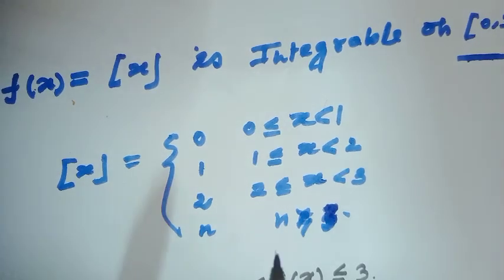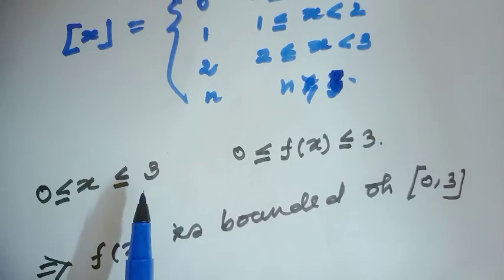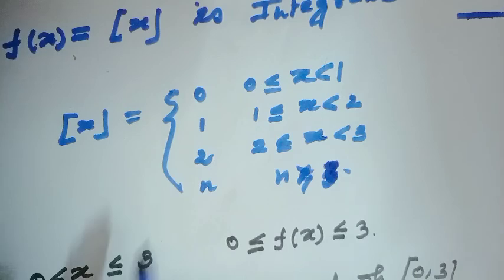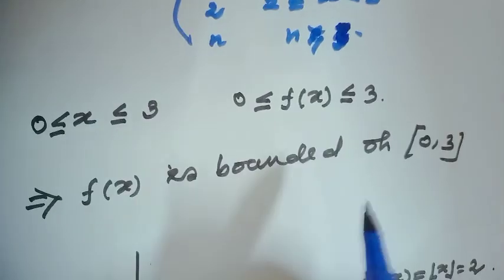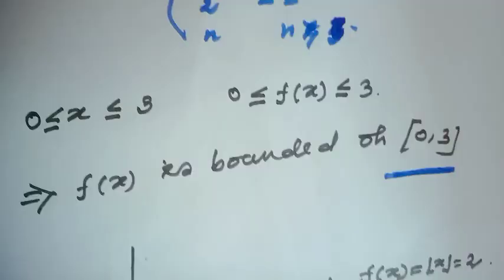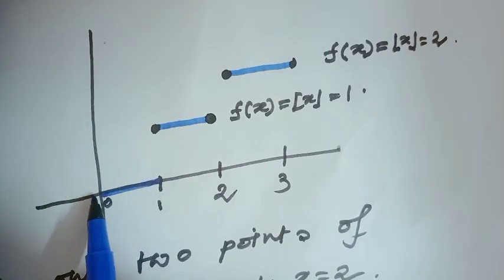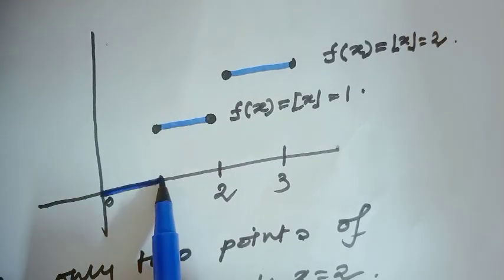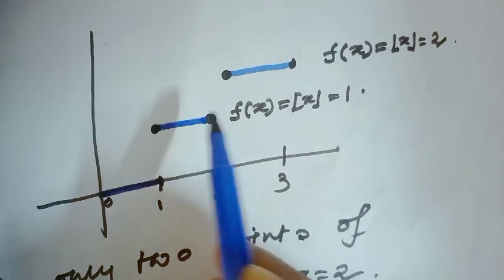We all of us know this is the step function, and here in the interval 0 to 3, f(x) lies between 0 and 3. So f(x) is bounded on the closed interval [0, 3]. And this is the graph. From 0 to 1, the value of the function is 0. From 1 to 2, the value of the function is 1.